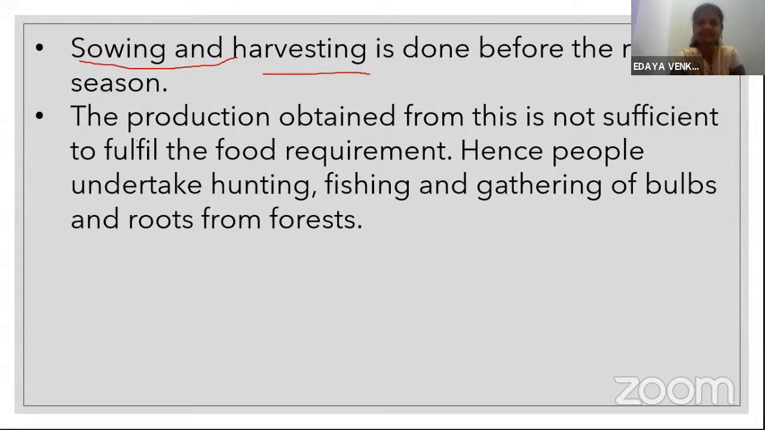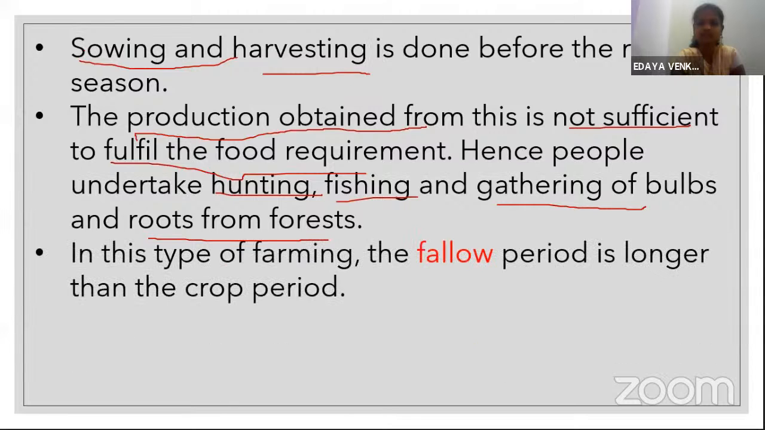The production obtained from this is not sufficient, as we all know. Shifting cultivation is a type of subsistence farming. It will just fulfill the food requirement. It is not sufficient. Hence, people undertake hunting, fishing, and gathering bulbs and roots from the forest. In this type of farming, the fallow period is longer than the crop period.